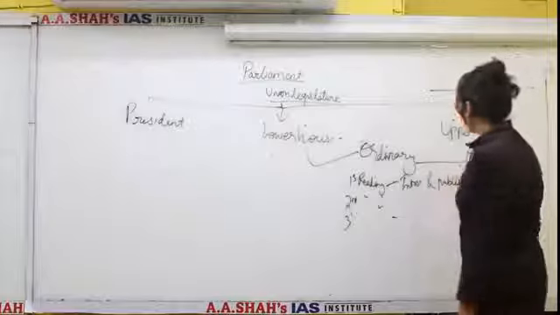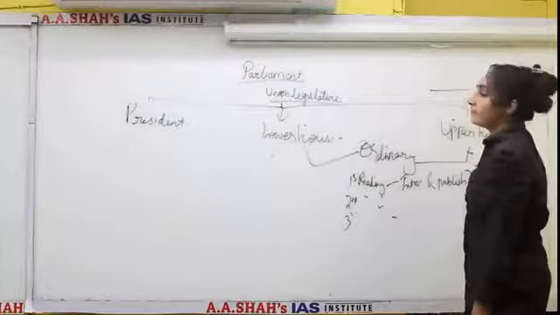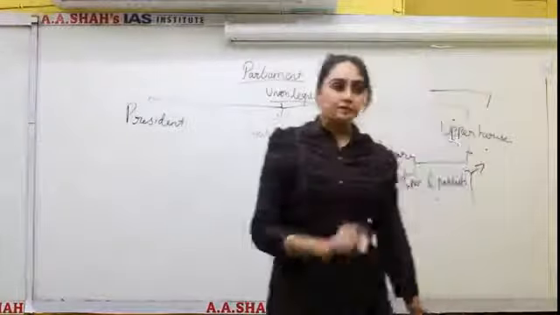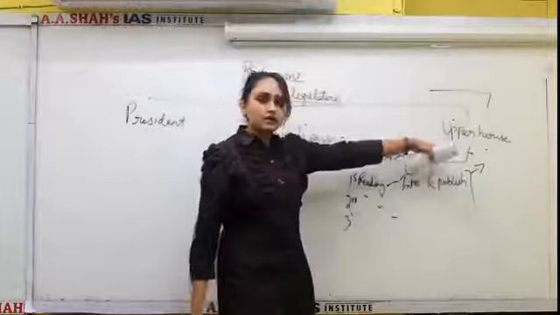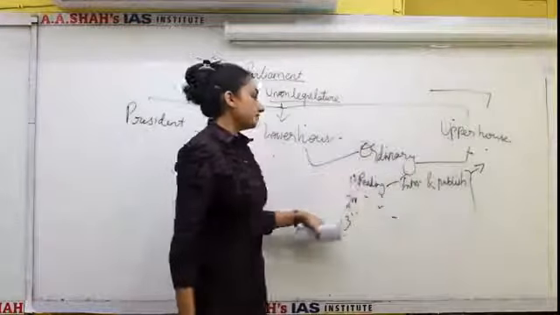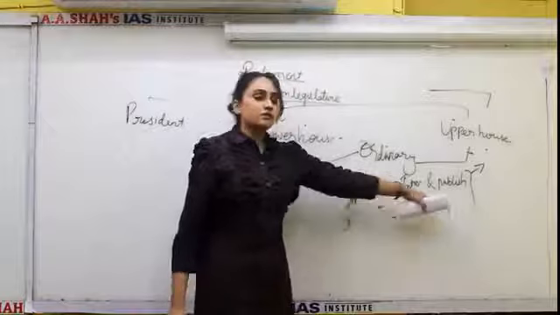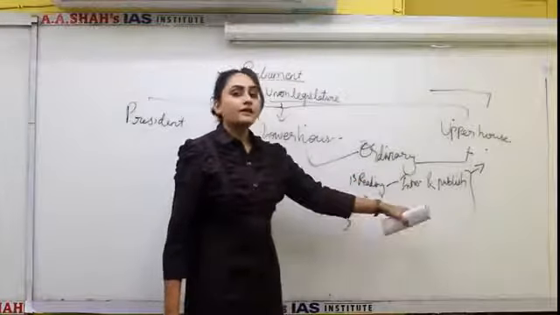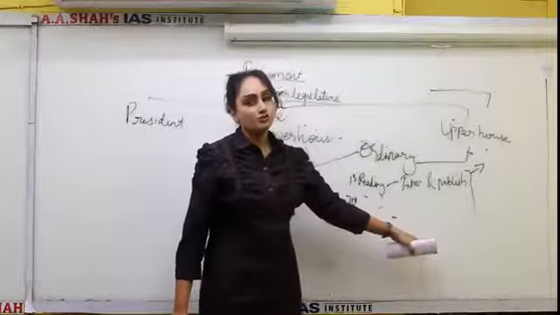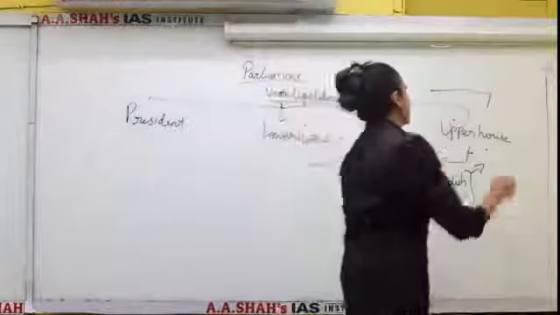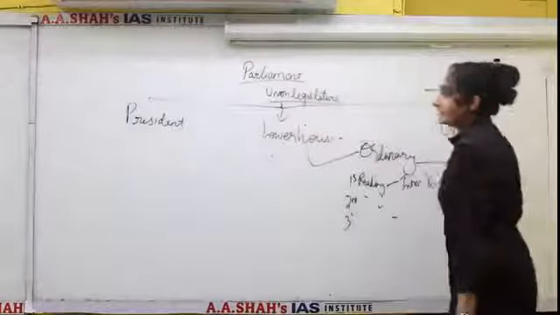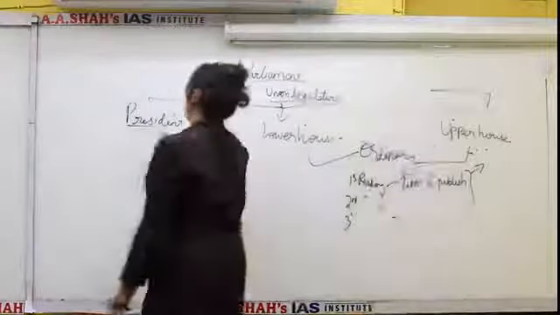Then the same procedure is followed when the bill is passed on to Rajya Sabha. When it passes to Rajya Sabha, the same 3 readings take place. That is, introduction of the bill, discussion of the bill, and lastly whether to pass it or not. When the bill is passed by the Rajya Sabha also, it is sent to the President.